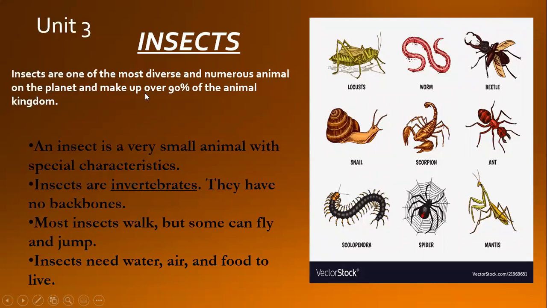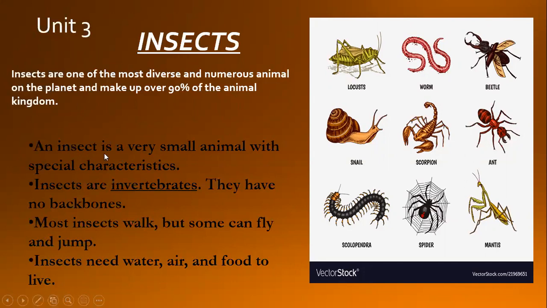Insects are one of the most diverse, meaning different types, and numerous, a lot of animals on the planet, and make up over 90% of the animal kingdom. What it means is there are so many different types of insects on the earth. Most of them we already know, and many of them we don't know their names, we don't know which type they are, because there are millions of insects in the world.